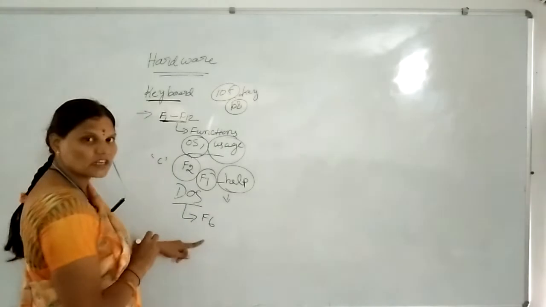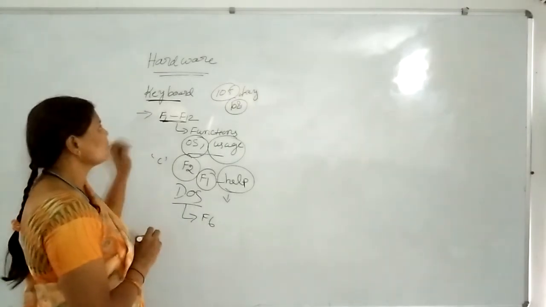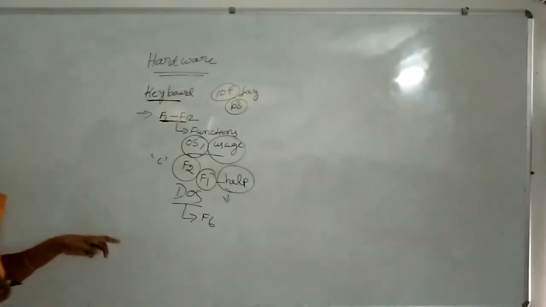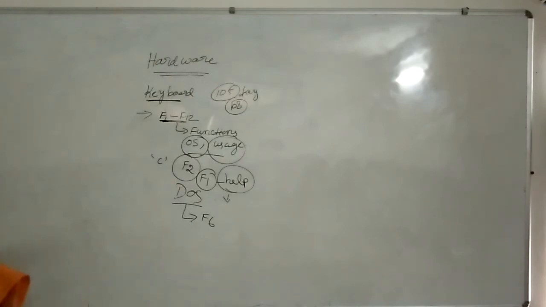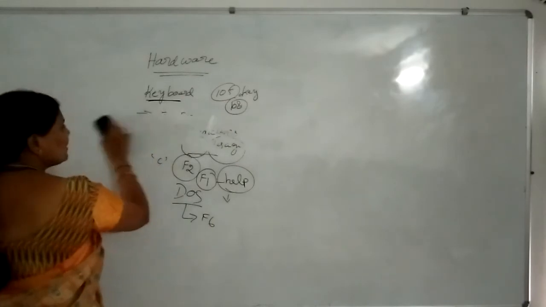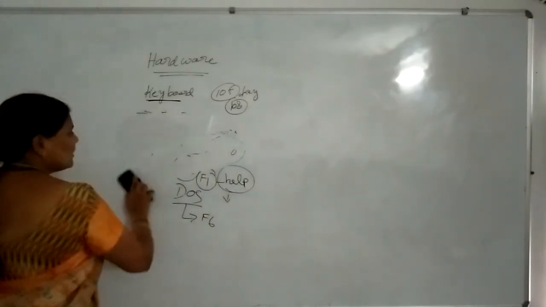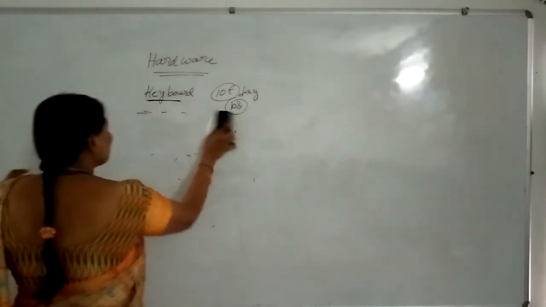The F6 function key we use to save the file. This is about function keys. What is the use of function keys? Their usage changes depending upon the application and the operating system. How many keys in total? Function keys are 12.